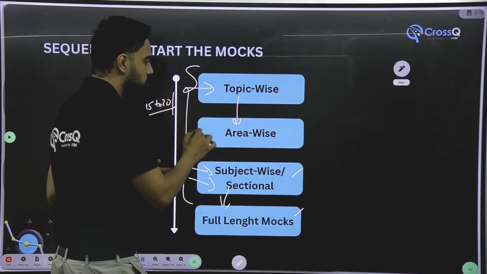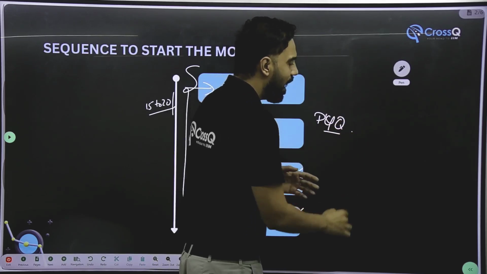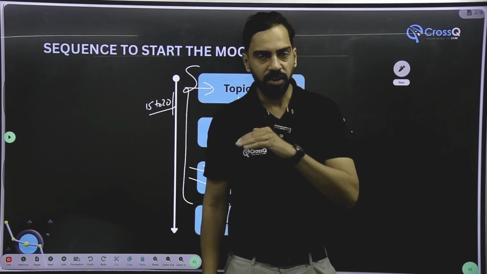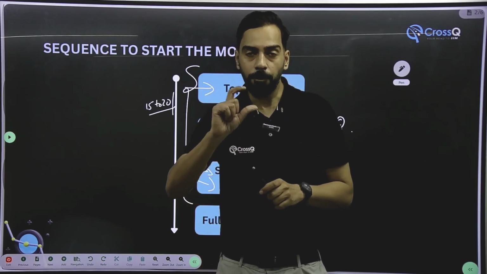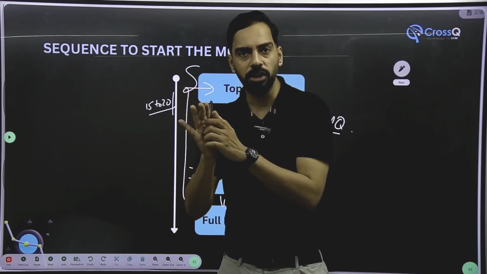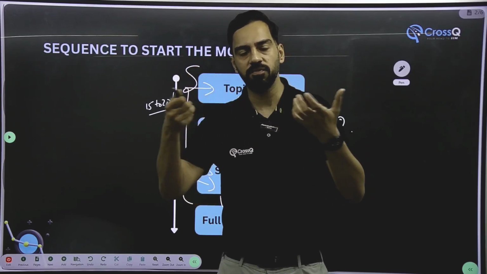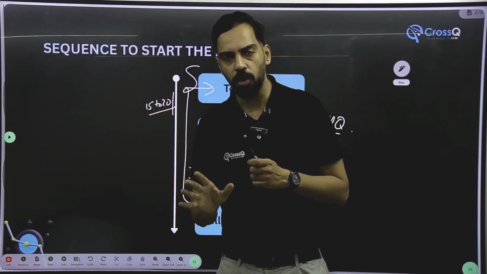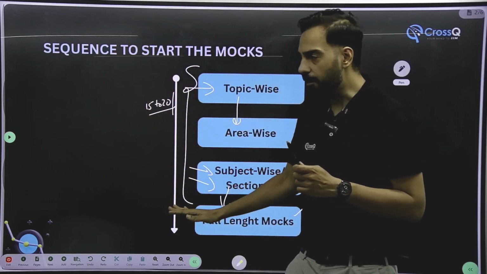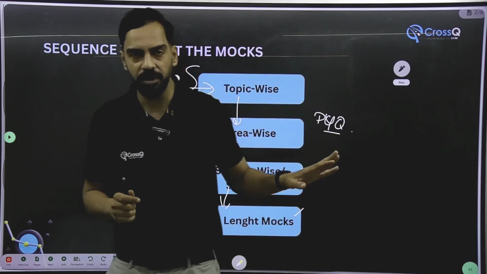And obviously this should include PYQs, particularly of quant and DILR, at least 15 PYQs of each topic. That is something that you should be solving. A topic that you are thorough about कि इसके questions तो मैं attempt ही करने वाला हूँ. Let's say for example, quant is very vast. I'm not asking you to cover the PYQs of all the 25 topics, but let us understand. Okay? So this should be the proper sequence. It will take around 15 to 20 days for you to complete this.